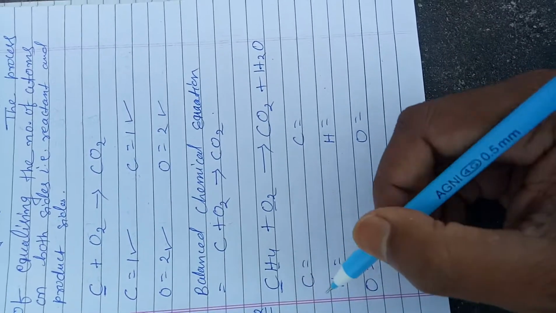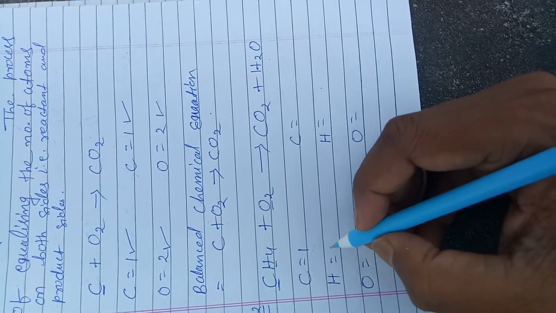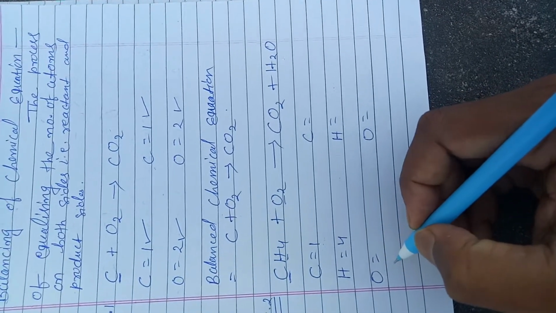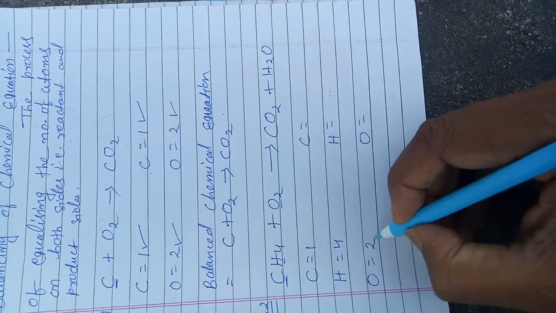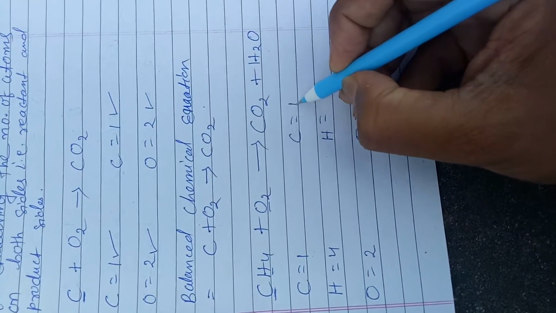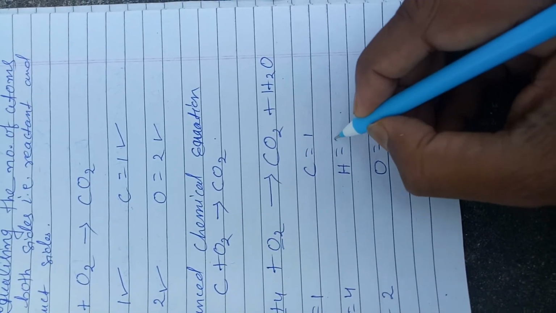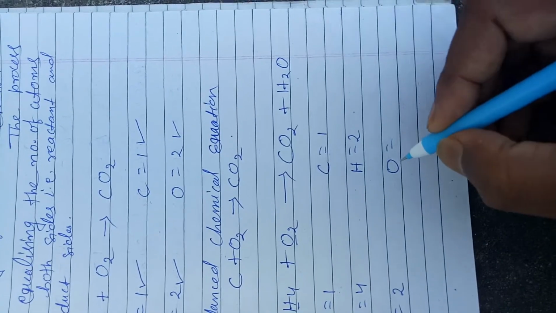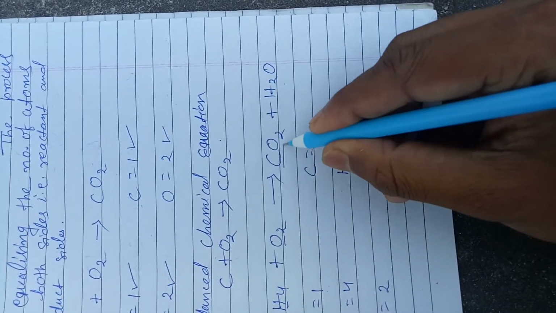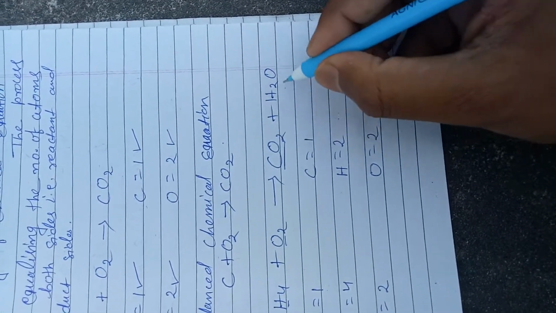The number of carbon atoms on the reactant side is 1, hydrogen atoms 4, and oxygen atoms 2. On the product side, carbon atoms 1, hydrogen atoms 2, and oxygen atoms 2 in the CO2 compound and 1 in H2O.